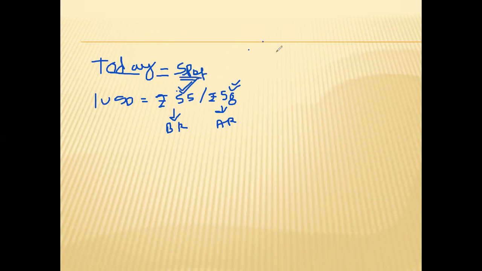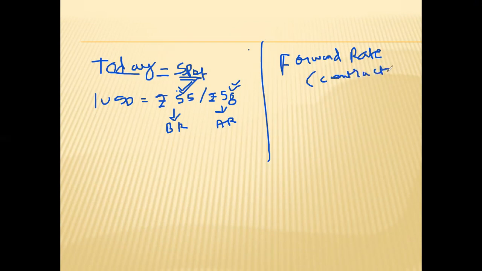Now there is another rate which is known as the forward rate. What is the use of the forward rate, that also we will understand. Forward rate is contracted. It will be based on a contract between the bank and the customer. You can call it the contracted rate also.